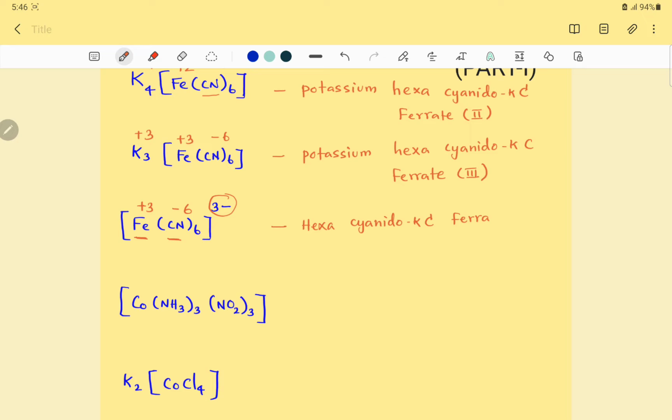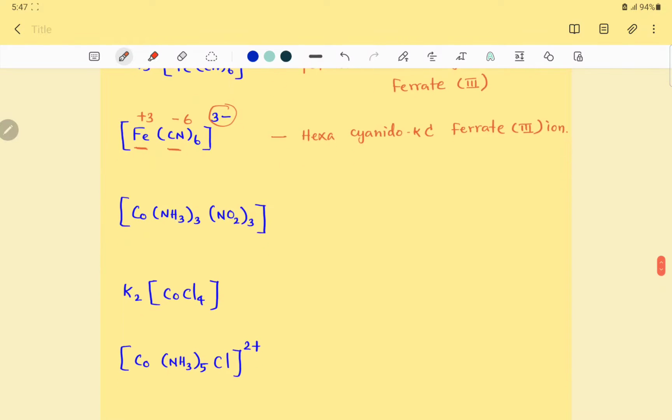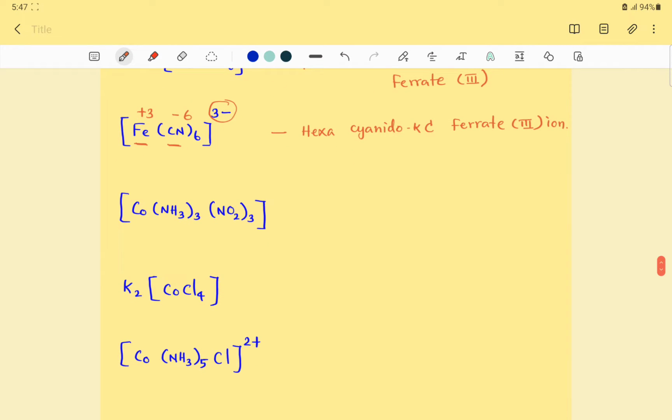The net charge is given as 3 minus, so it is an anionic complex, and the name of the central metal ion ends with the suffix ate. Ferrate with oxidation state 3, ferrate(III), Roman numeral III. Then it is given as an ionic complex, so ferrate(III) ion. If a complex is given in a cationic or anionic format, that is, given as a mere anionic or cationic complex, the name should end with ion.